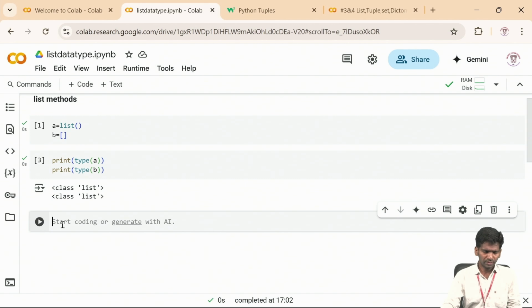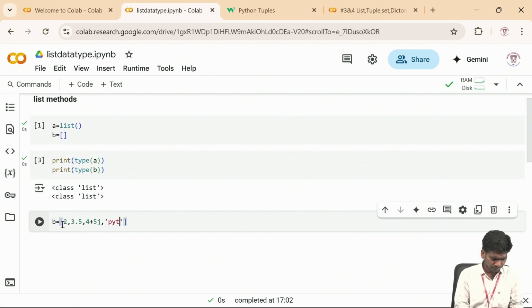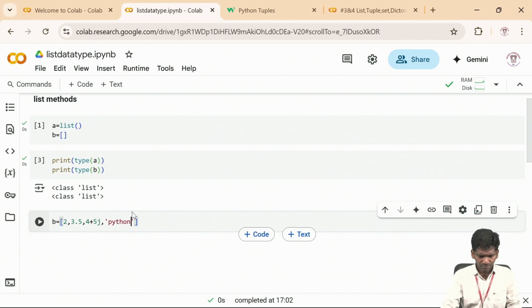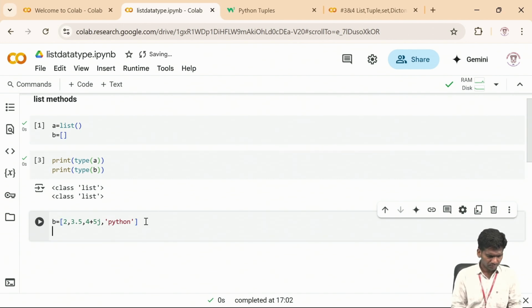Okay, so now let us insert some data into this list. B equal to 2, 3.5, some int, float and some complex, and some string also. So I'm inserting these elements. Okay, so let me run it.